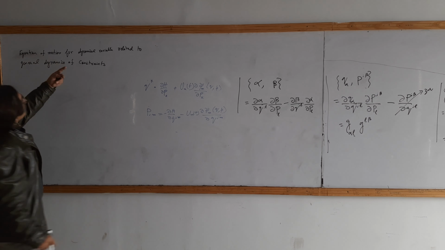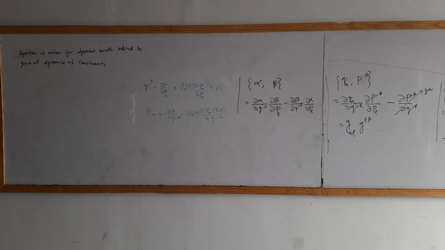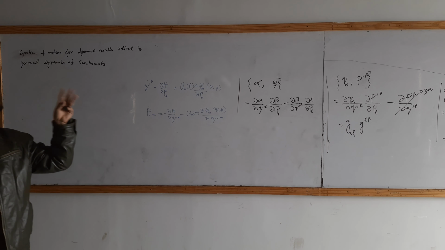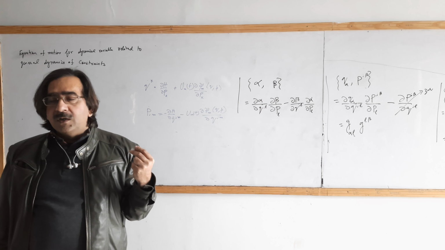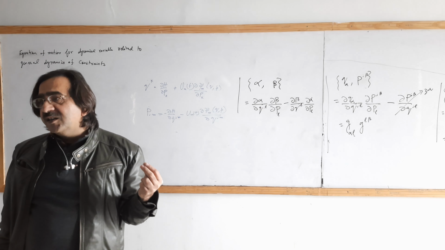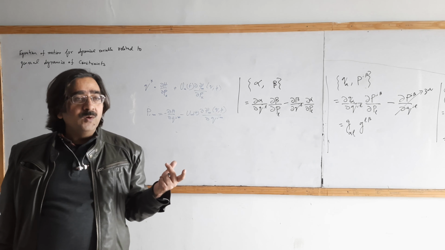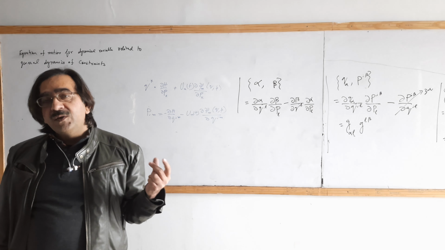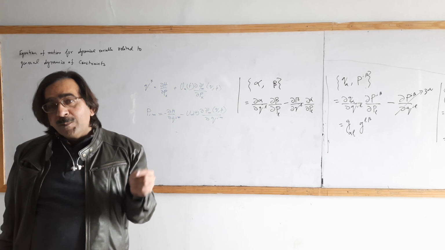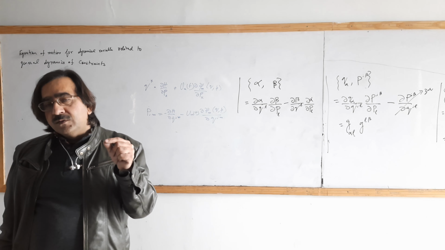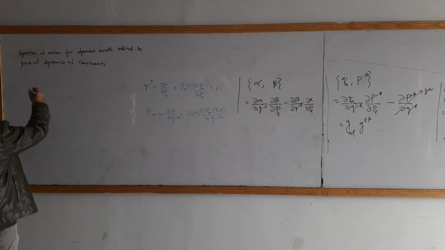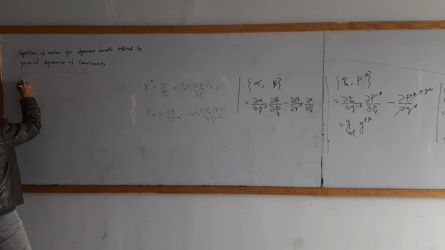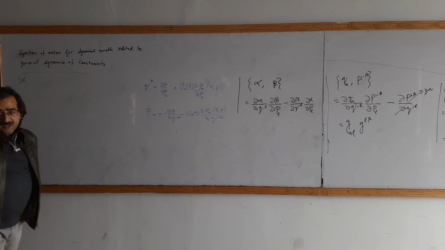The topic is the equation of motion for a dynamical variable related to the general dynamics of the constraint. The general dynamics of the constraint means when Q and P are not independent but connected with the constraint, semi-holonomic constraint. Q and P are not independent but connected with the constraints. So what will be the solution?